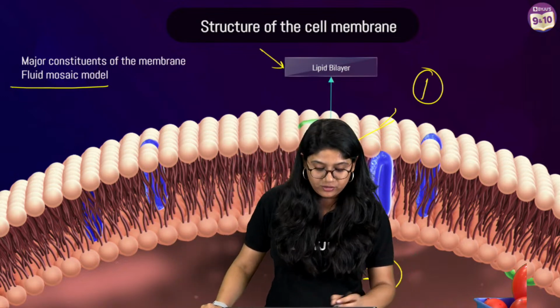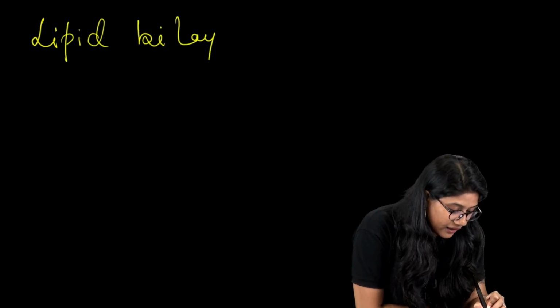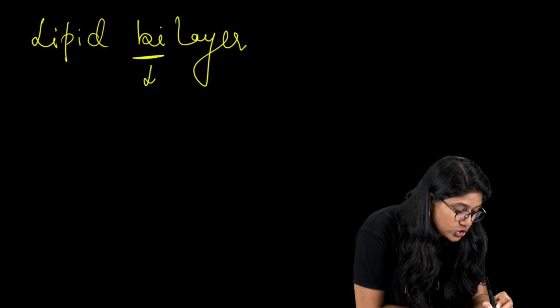Everyone, write in the comment section how many layers we have in the cell membrane. How many lipid bilayers do we have? Quickly. Always remember, lipid bilayer. Bi means two.